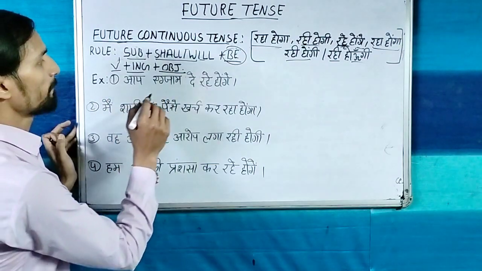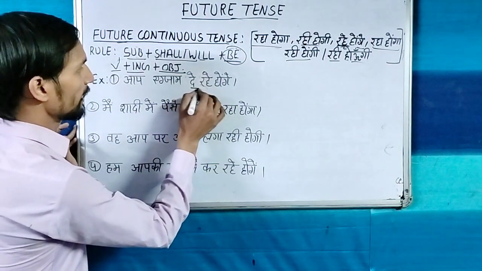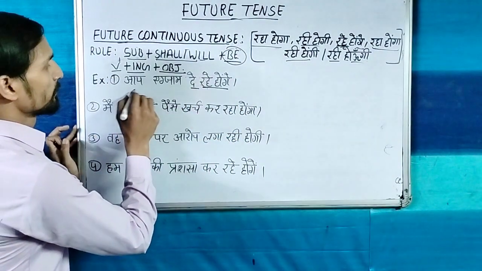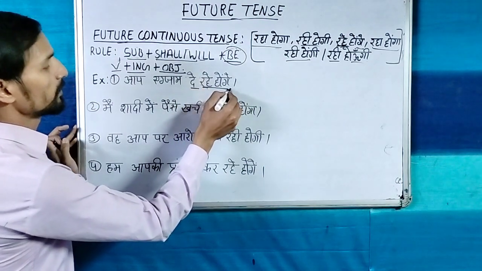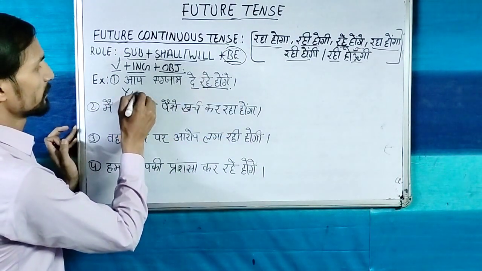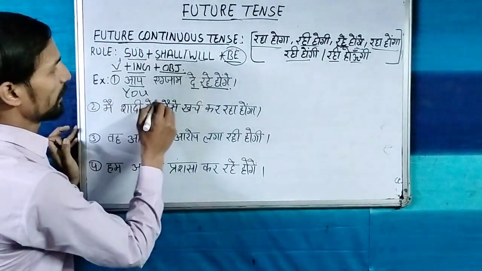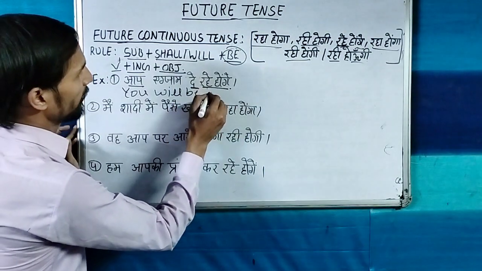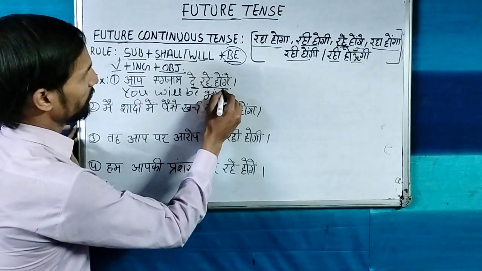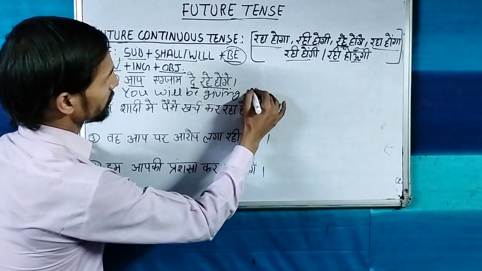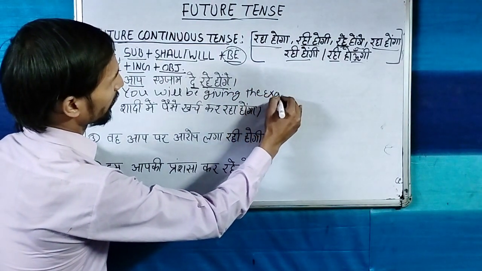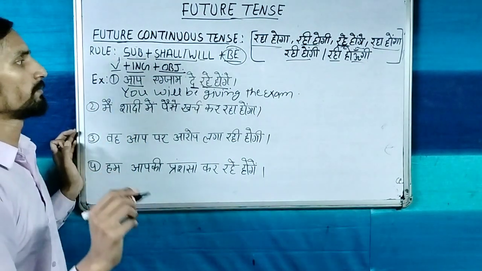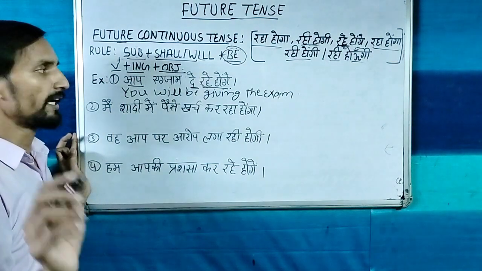So first sentence, आप एग्जाम दे रहे होंगे. So देना, this is the identity of the future continuous tense, and in the last, रहे होंगे word is also coming. So now let's make the subject. First subject is you, with you, helping verb will be, देना, give, and we will use ing. You will be giving the exam. So the translation of the sentence is: you will be giving the exam.